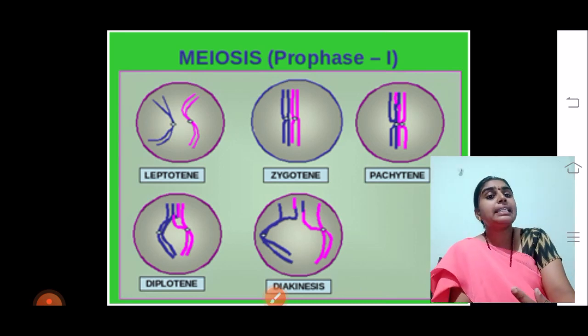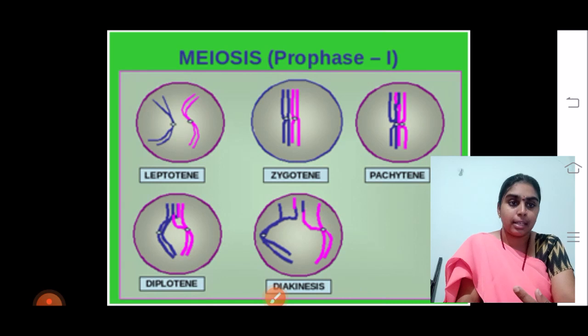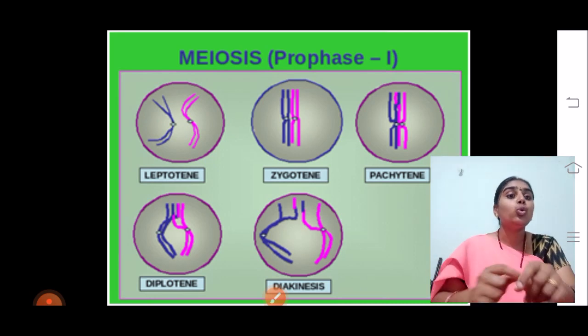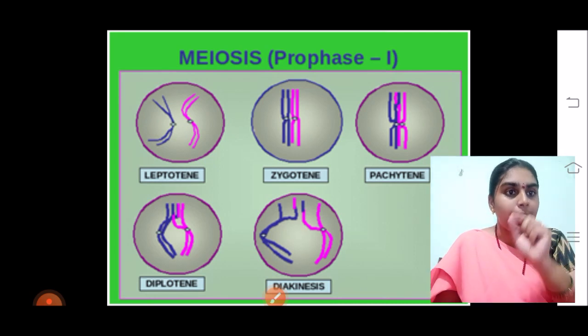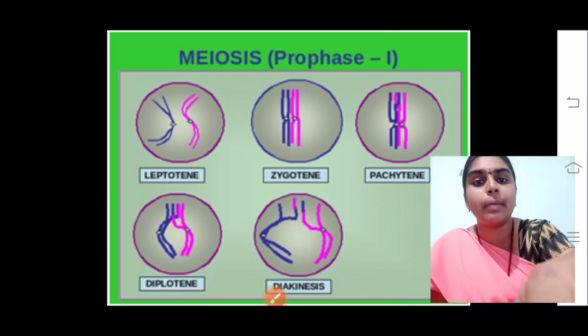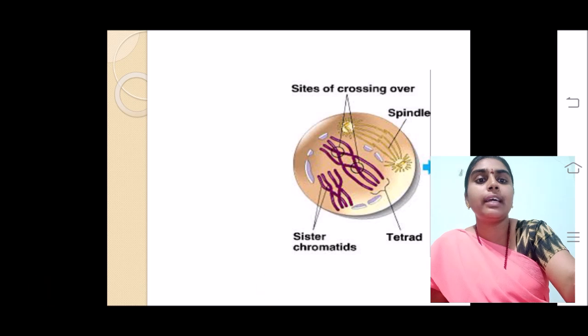Then in the Pachytene stage, exchange of genetic material occurs. This exchange of genetic material is called the crossing over process, where genes are exchanged between two non-sister chromatids, homologous non-sister chromatids. I will be explaining what that is now. If you see here in this diagram,